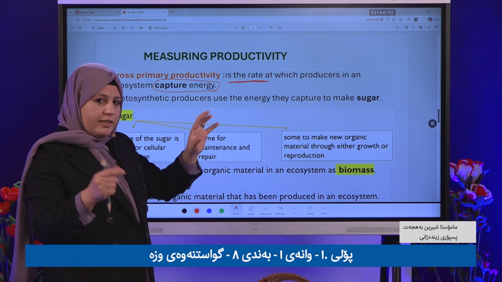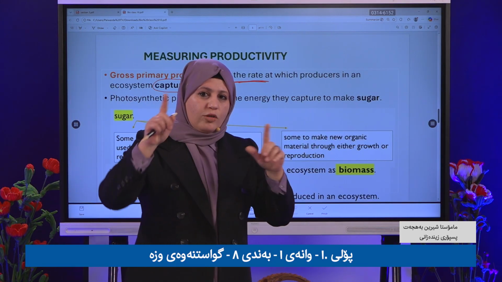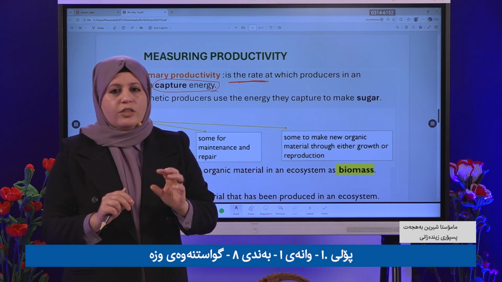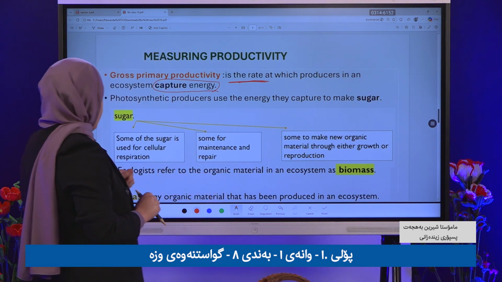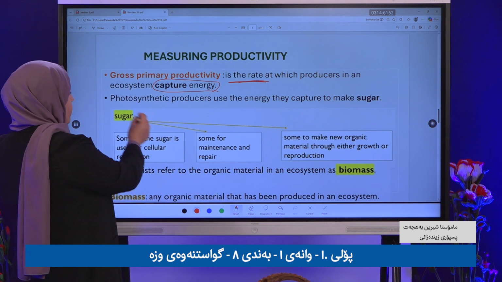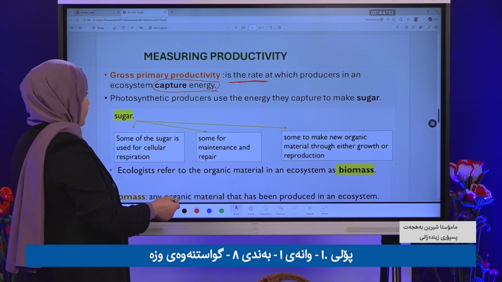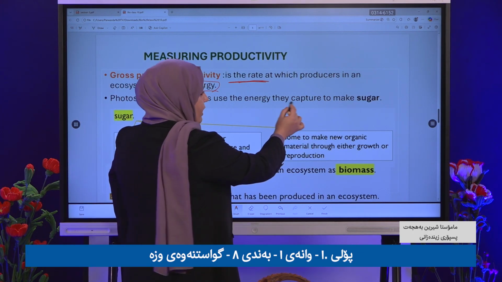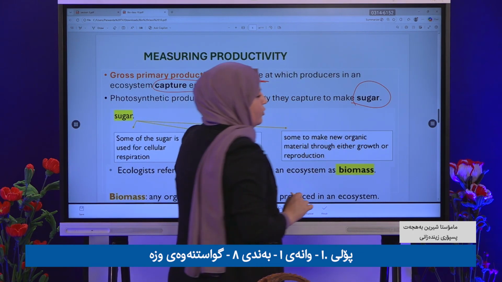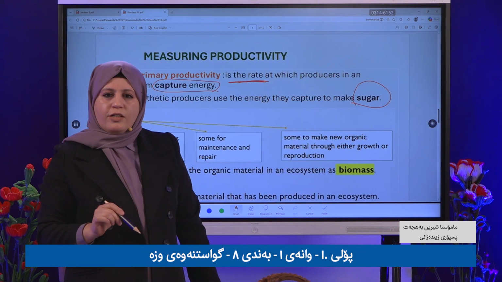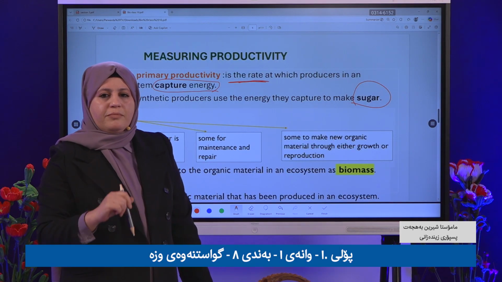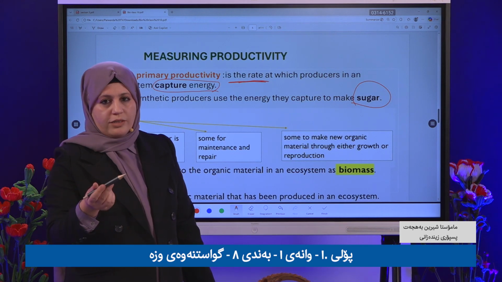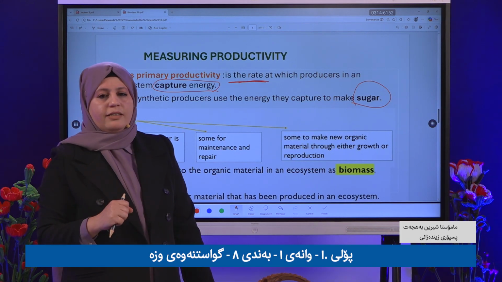Primary productivity, what is it? Yalla, repeat it. The total energy. Clear? Which kind of total energy? Which is captured from the sun. Okay. So by photosynthesis, the producer, which is the plant, uses the captured energy to make what? To make sugar. So plants make what? Sugar, by such a process, photosynthesis, which captures the sun.